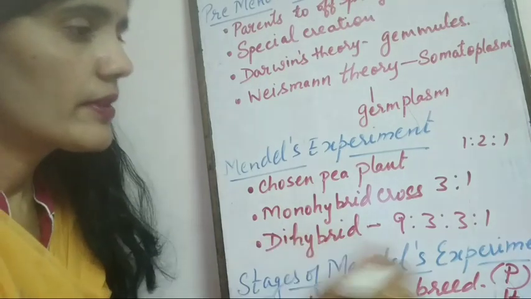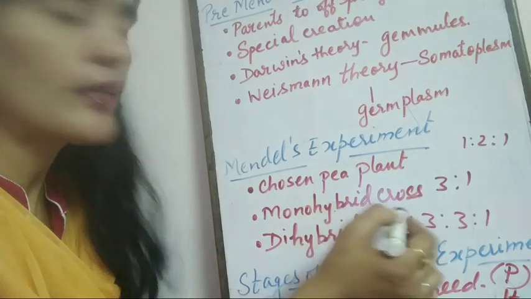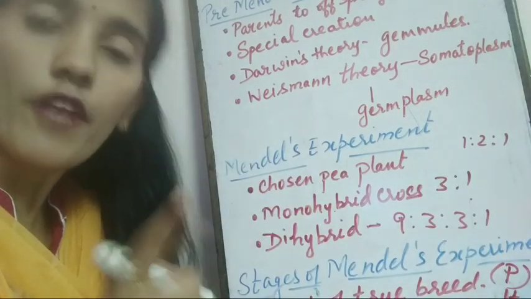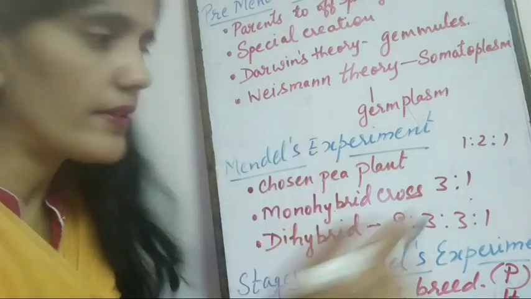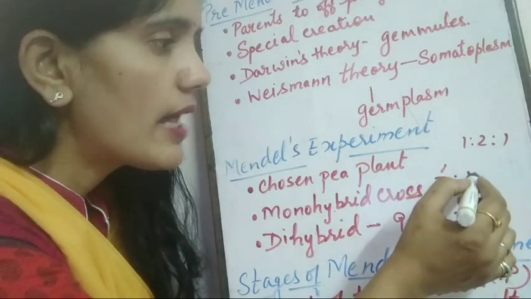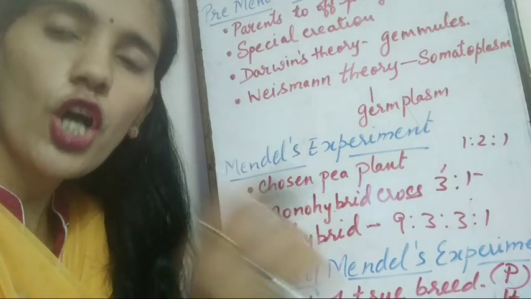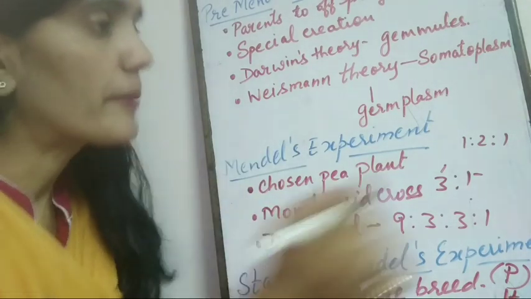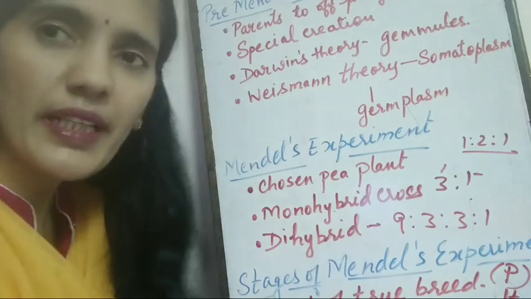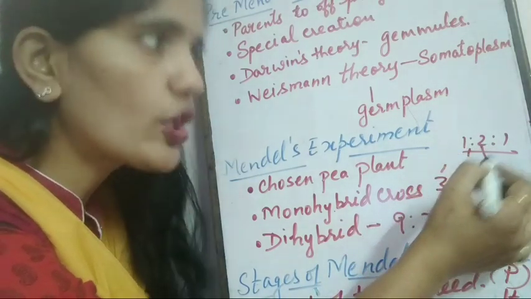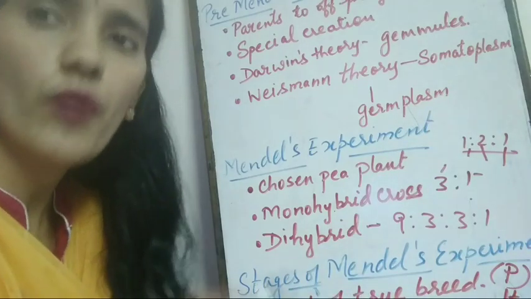We have already seen that in monohybrid it is 3:1. That is phenotypic, and phenotypic means physical appearance. So 3 were tall and 1 was dwarf, when he took tall and dwarf pea plants. And genotypically, 1 was pure tall, 2 were hybrid tall, and 1 was pure dwarf.